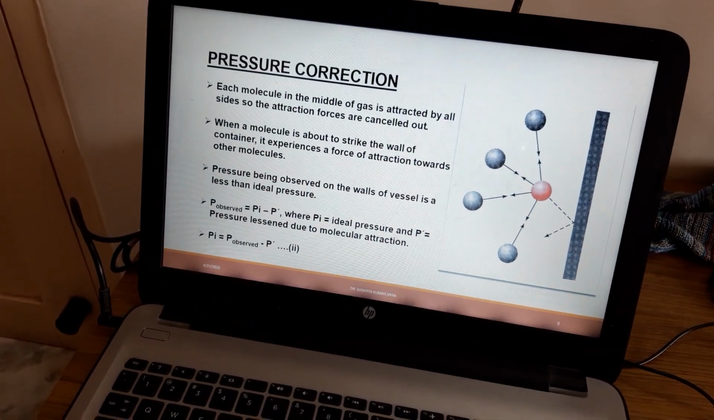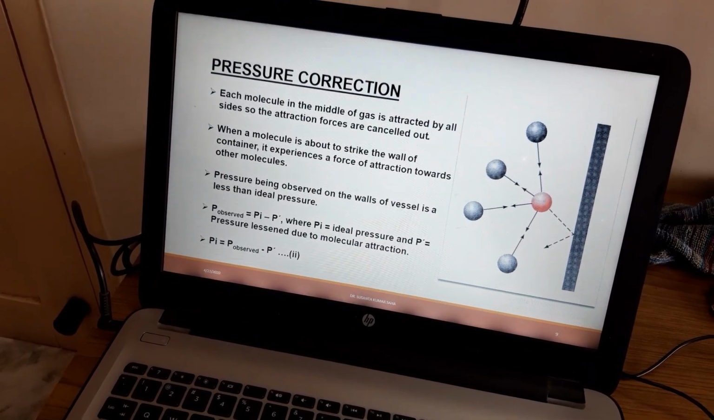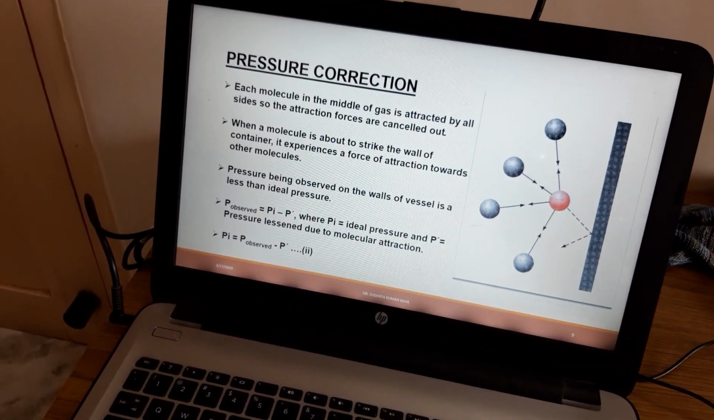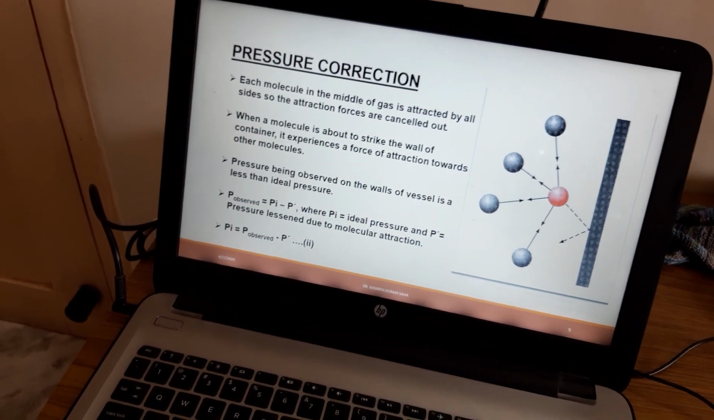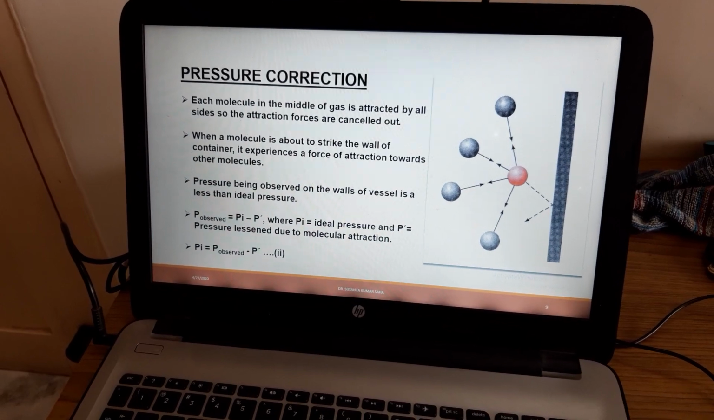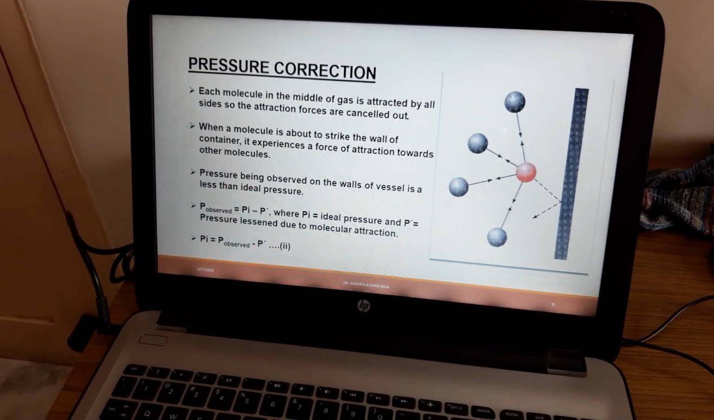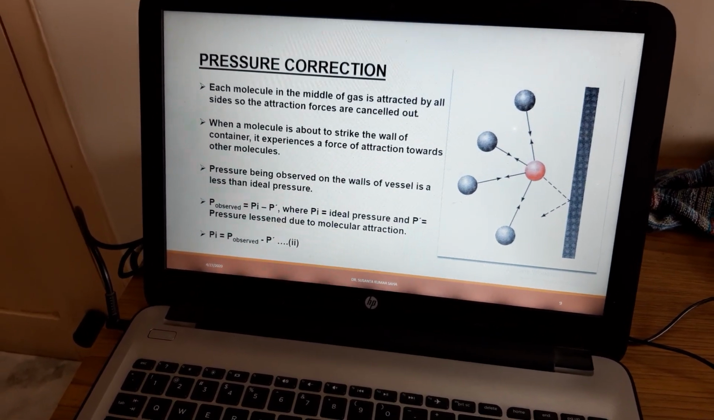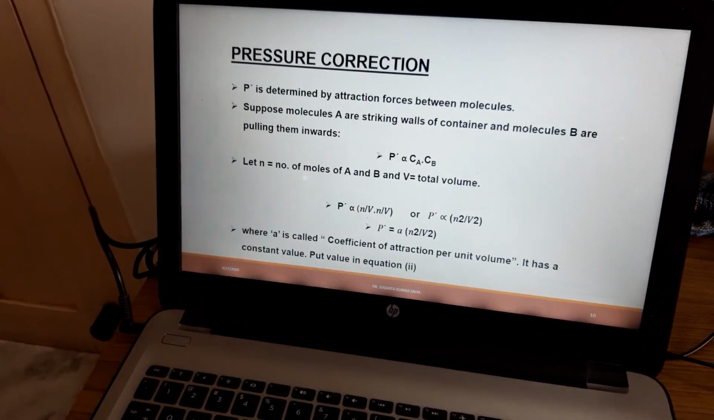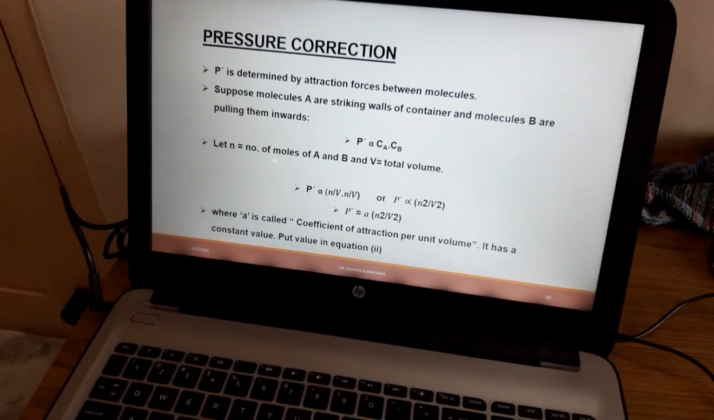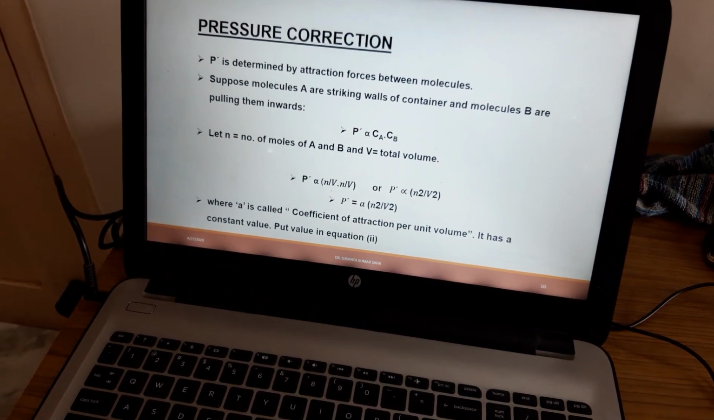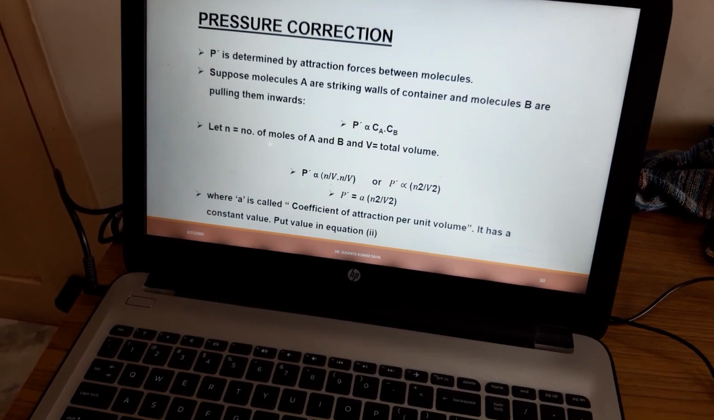So P ideal is equal to P observed plus P dash, or P observed is equal to P ideal minus P dash. Pressure correction: P dash is determined by attraction forces between molecules.